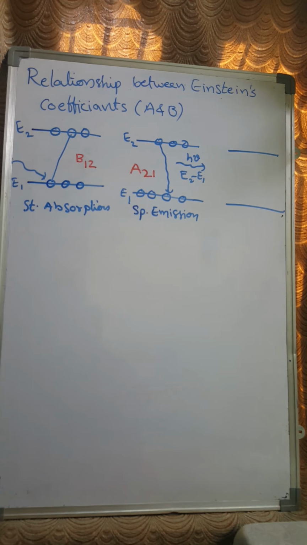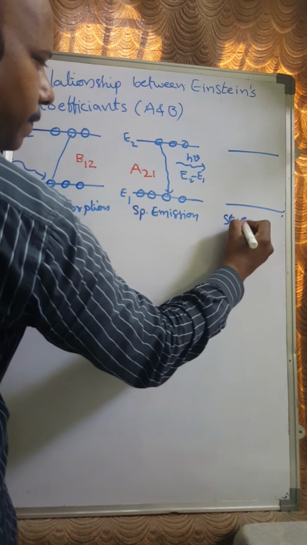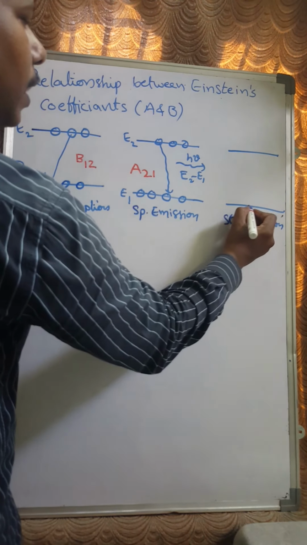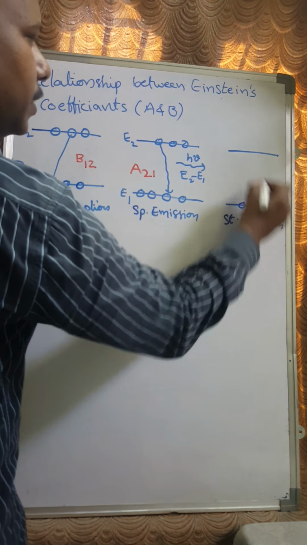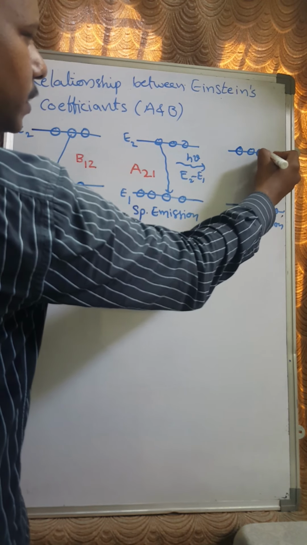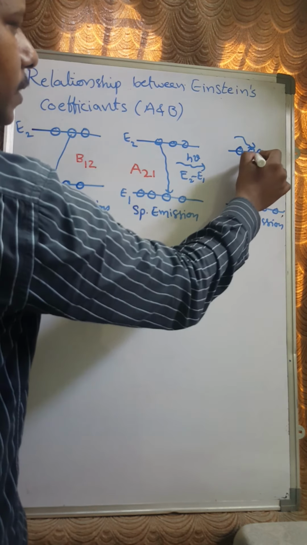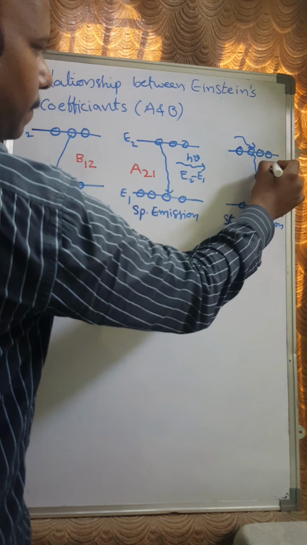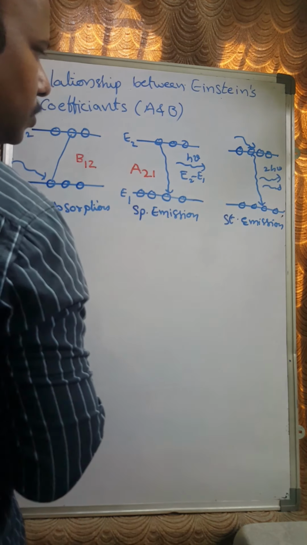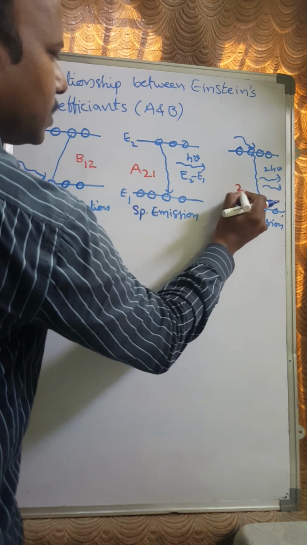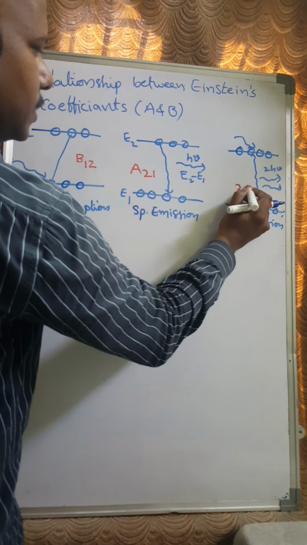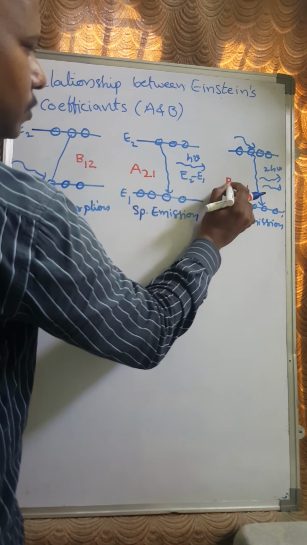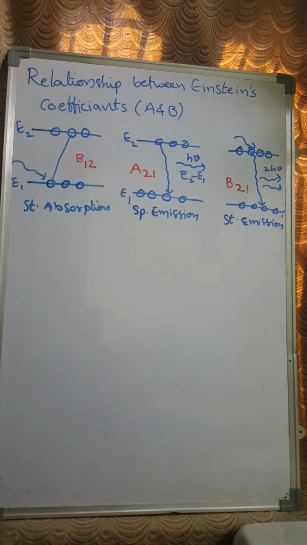And the third one is stimulated emission. In stimulated emission, what will happen? The already excited electron will absorb an additional photon of energy in the excited state, right? And this electron releases 2 photons of energy and comes to the ground state, right? Here the transition is from the E2 energy level to the E1 energy level, and the transition is a stimulated process. So we represent it as B21, right?